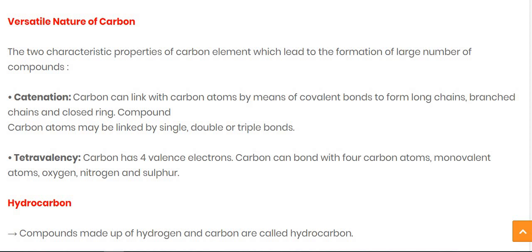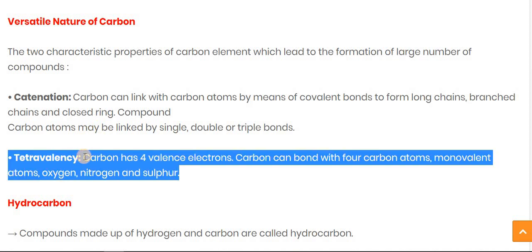Then later on we have seen another property of carbon, tetravalency. Carbon has four valence electrons. Carbon can bond with four carbon atoms, monovalent atoms, oxygen, nitrogen, and sulfur.